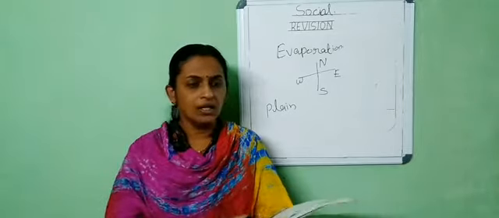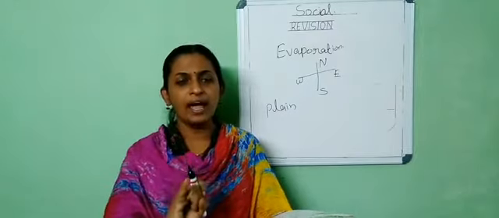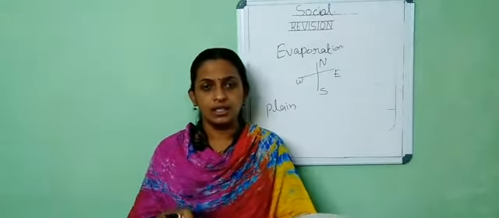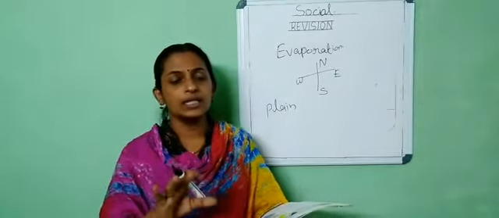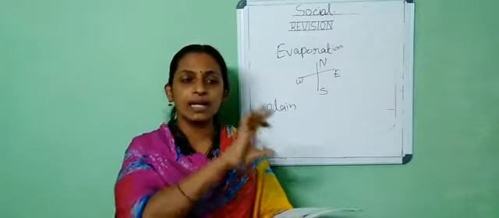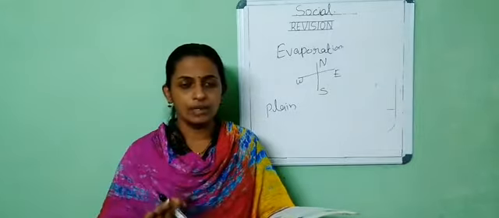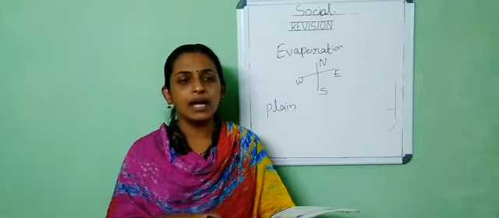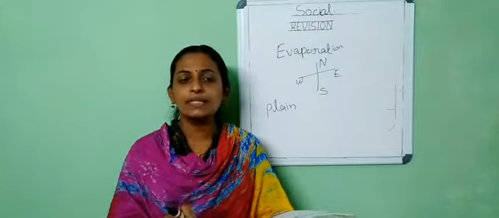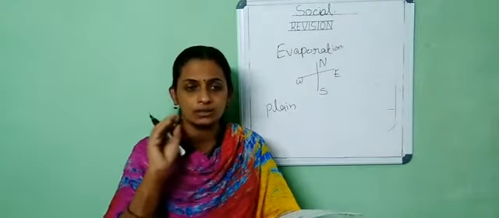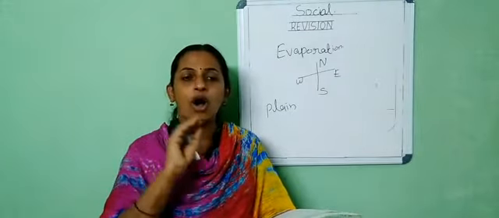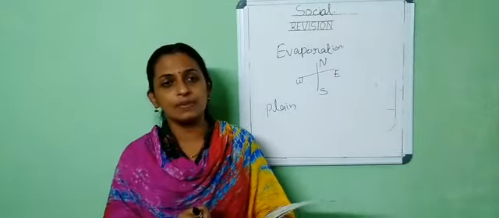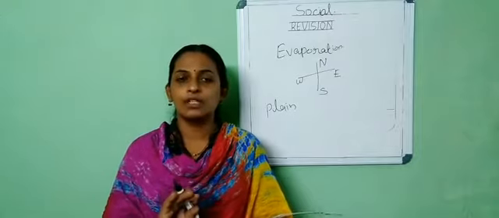Next one is, in India, how many states we have, how many union territories we have, and what is meant by a union territory. Union territories are the places or the states which are directly governed by the central government. And next one is about our national capital. What is meant by a national capital? National capital means the place or city in which the offices of the central government are located. Yes, New Delhi is the national capital of India.